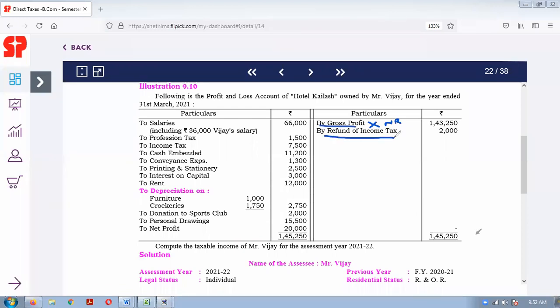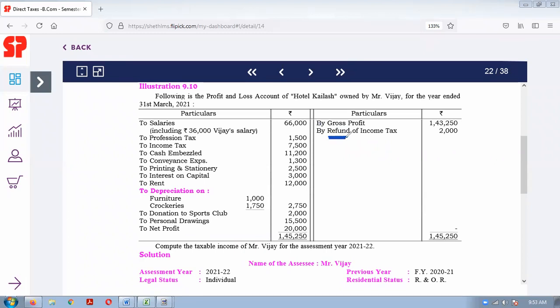Now, refund of income tax. Understand this concept of refund of income tax first. What is the meaning of refund?